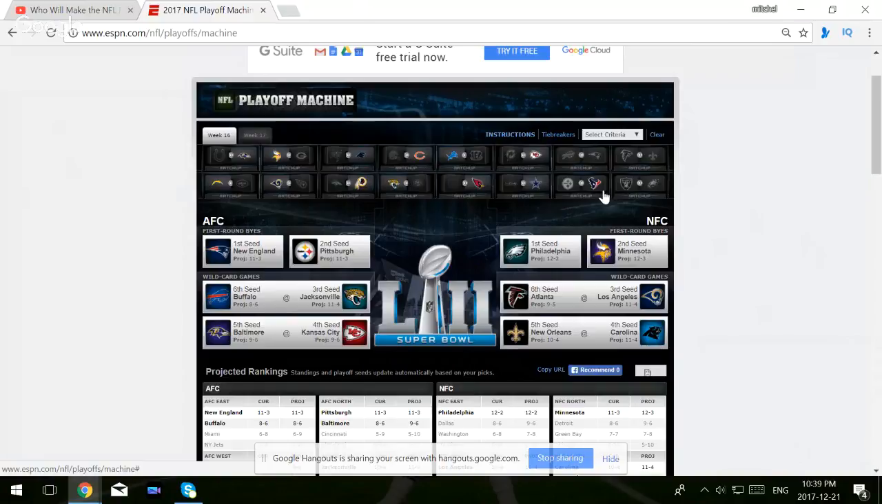The Steelers at Houston. I'm going with the Steelers. This is supposed to be the J.J. Watt game. It doesn't really matter. The Steelers need to win this game to stay with a bye.